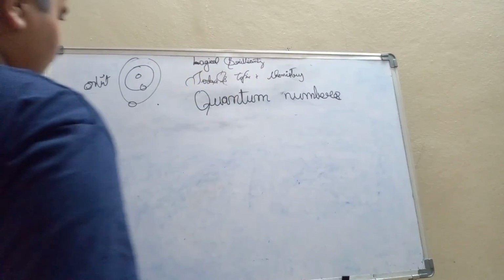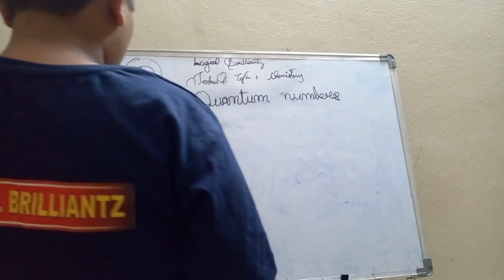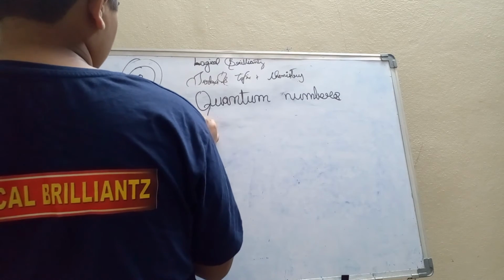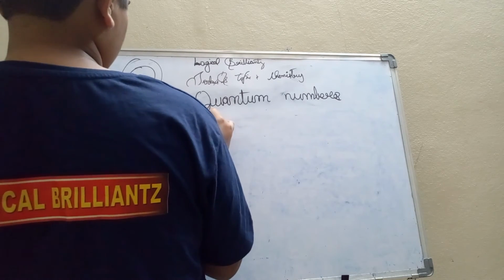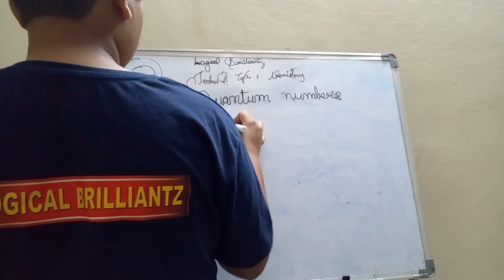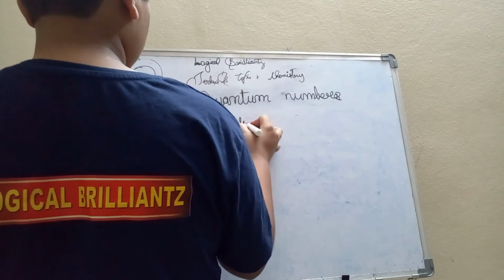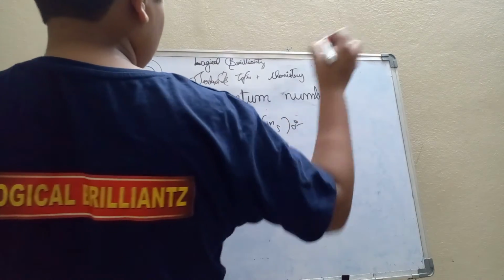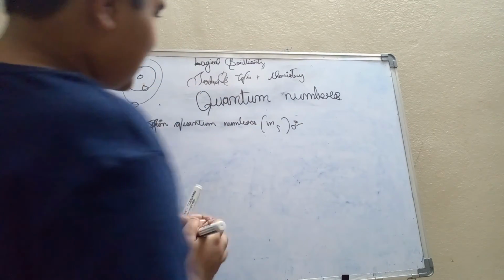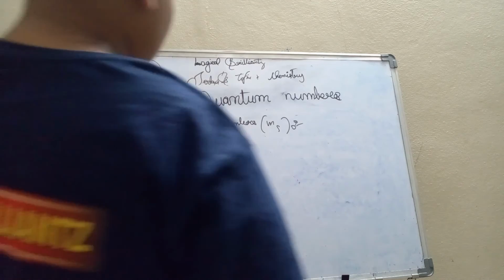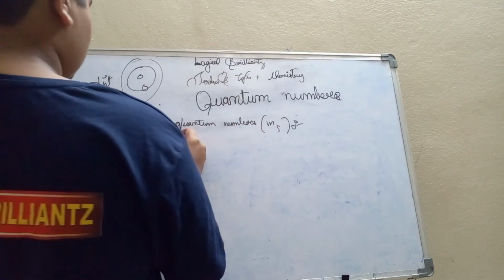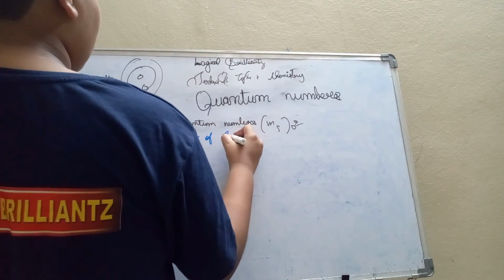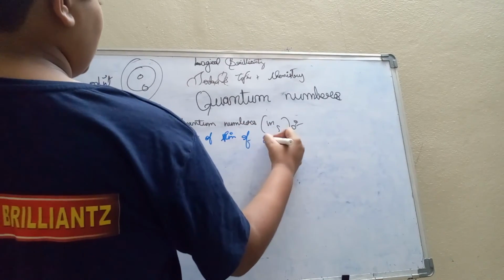The next quantum number is spin quantum number, which is denoted as ms. There are two types of spin of electron.